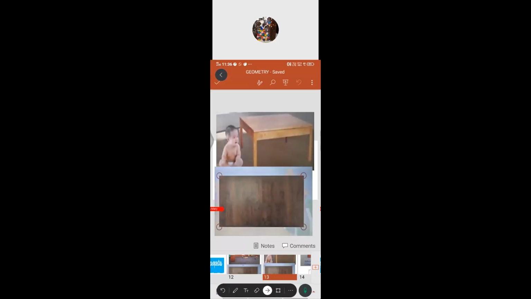So now we are going to see by using the shape. What shape is this, children? Can anyone unmute and tell what shape is this?